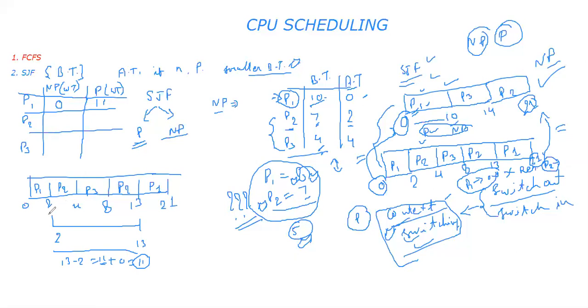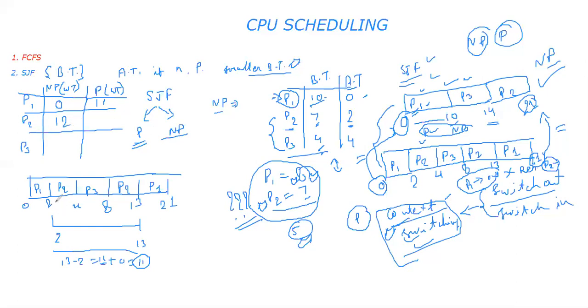Now let's pick the next one, the P2 process. P2 has arrived at 2 units of time, and in the non-preemptive version, P2 got a chance at 14. So it arrived at 2 and got a chance at 14. So the total waiting time becomes 12.